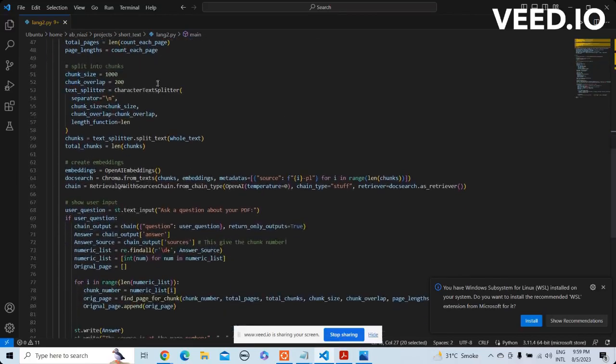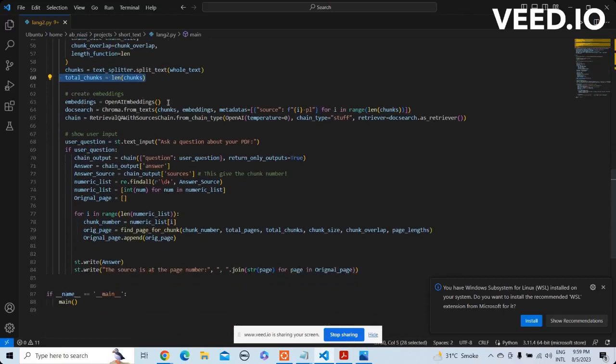Next, we will split that text into chunks. Chunk size is 1,000, so we will have a chunk of 1,000 characters, and there would be an overlap of 200, so each chunk would have the previous 200 characters of the prior chunk. If we split the whole text there, we also get the total length of chunks.